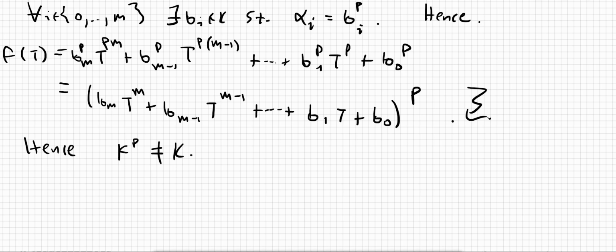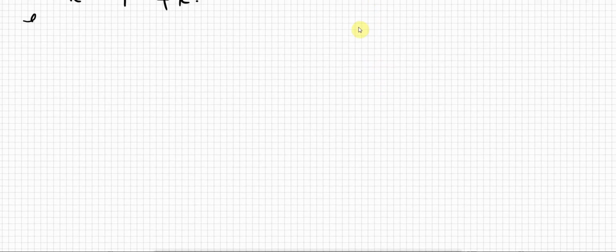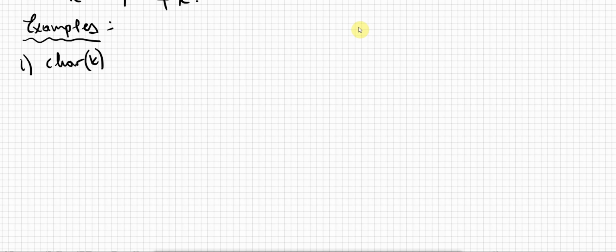So let me now give some examples, some basic examples. Pretty much the most basic examples of perfect fields are, first of all, as we mentioned, when k has characteristic 0, this implies that k is perfect, right? So everything over Q really means that it is separable.